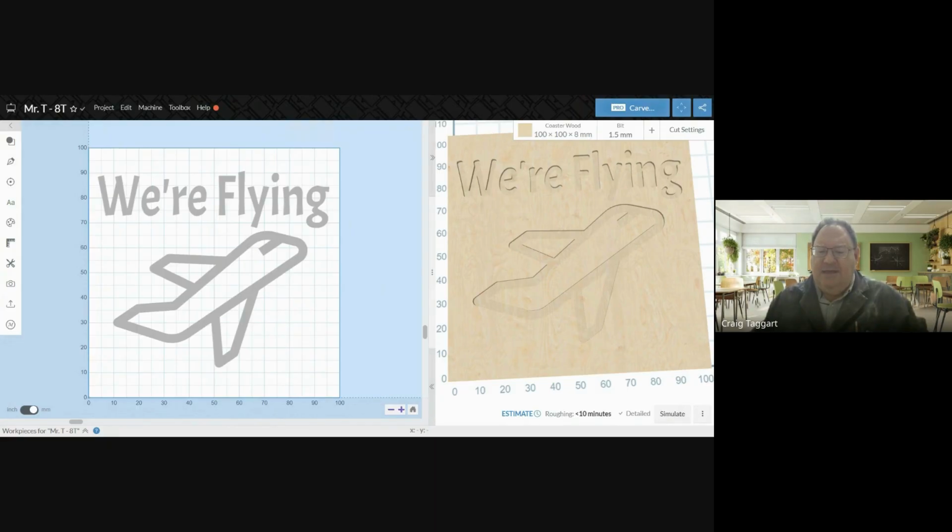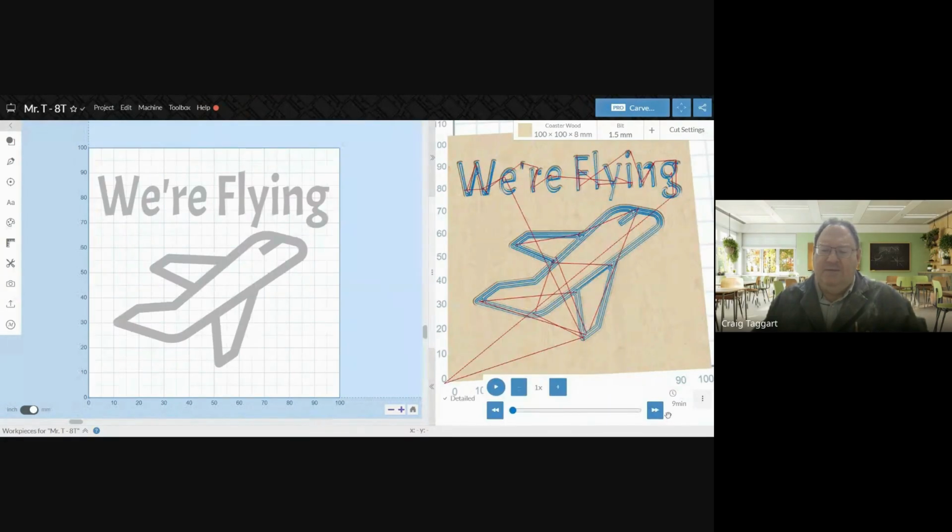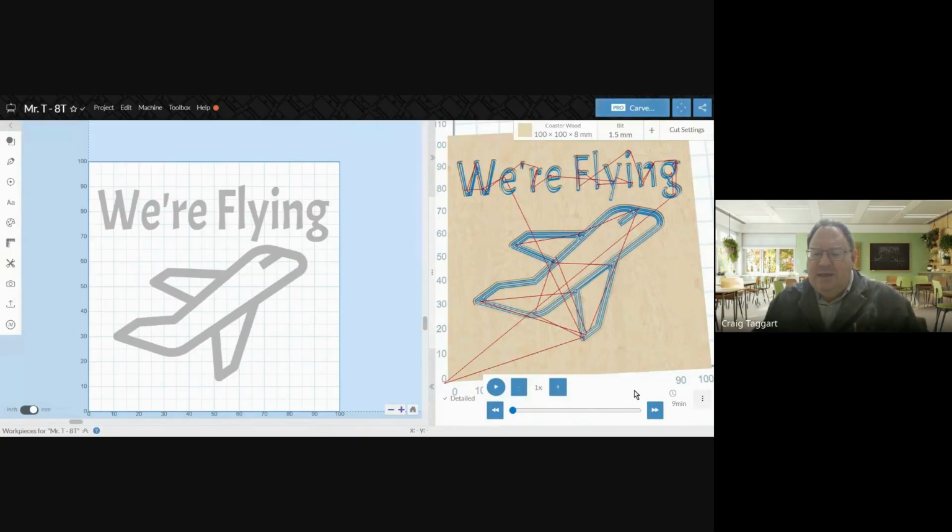And now when I do this, I can see it saying less than 10 minutes. If I click simulate, I can see even more. Let's see that. 9 minutes, it tells me right here how long that's going to take, which is absolutely perfect. So once I've got everything done there, then very easily I'm finished. My design is all done.